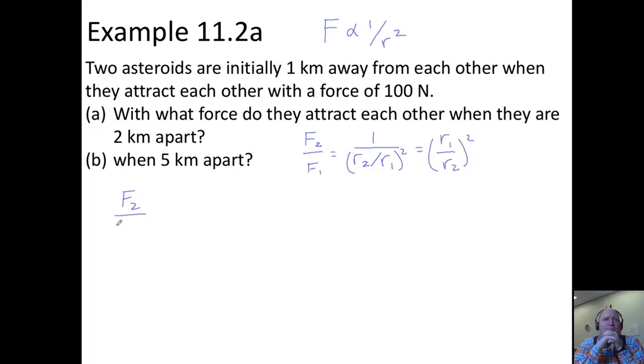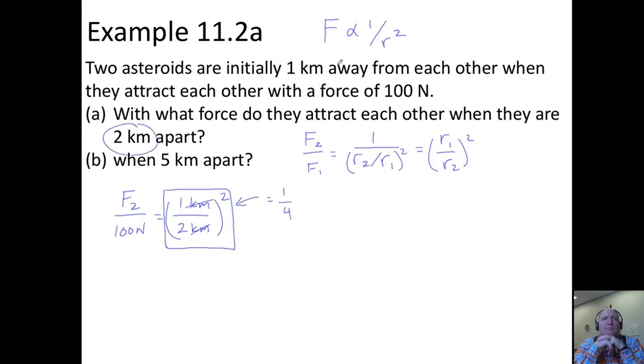So F2, the original force was 100 newtons. The original distance, R1, was 1 kilometer. And the new distance is 2 kilometers. Oh, and you don't even need to change the units. That's awesome. Units of kilometers are going to cancel out. And I'd like to point out that right here, that is equal to 1/4. When we double the distance, 2 squared is 4.